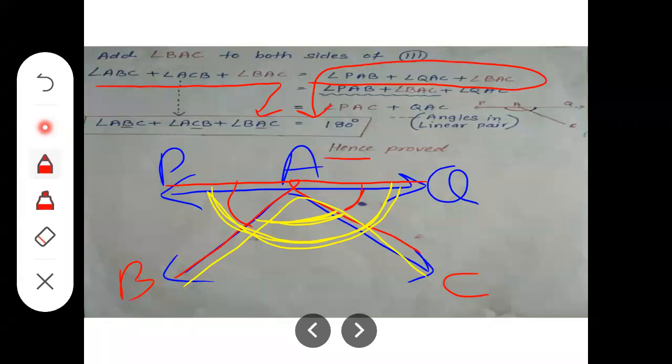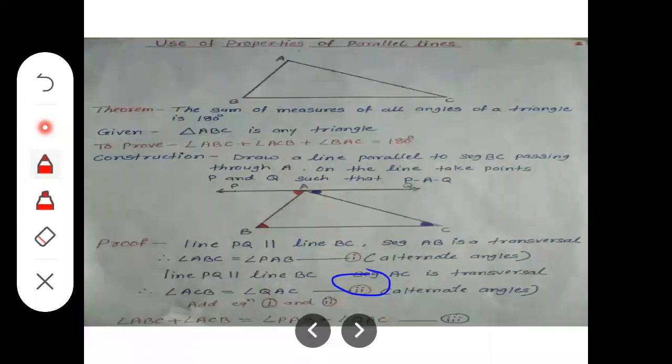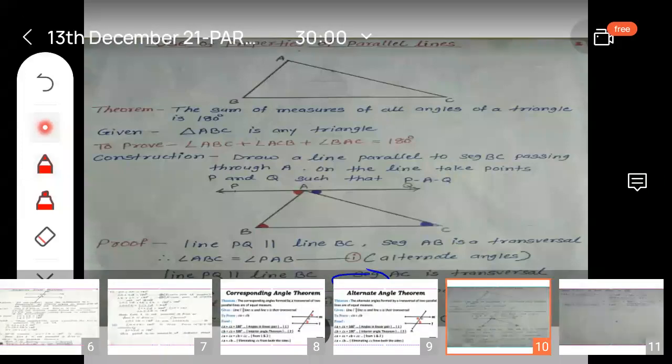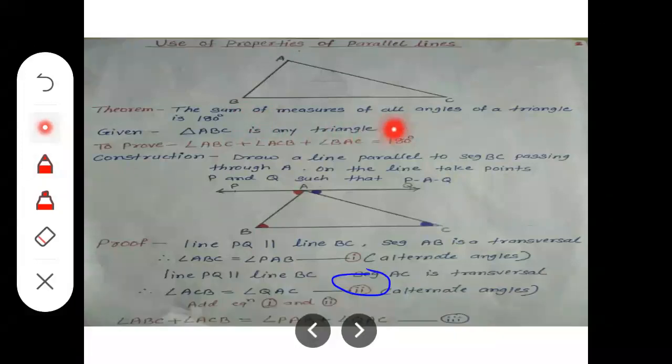And hence we proved that the three angles of the given triangle, that means angle B, angle C, and angle A, together measure 180 degrees. That was our theorem. See the previous slide: the sum of the measures of all angles of a triangle is 180 degrees.